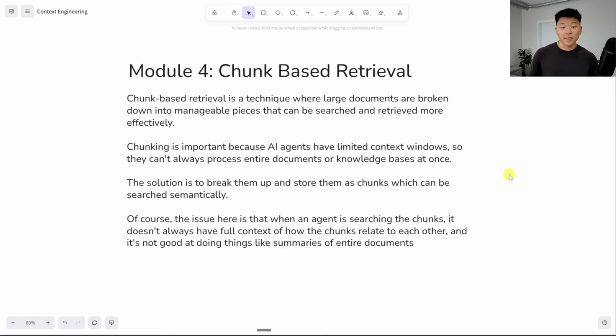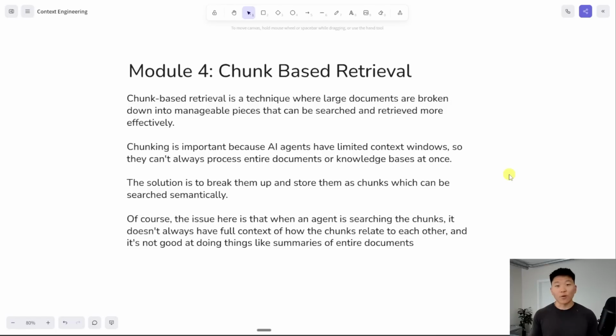Now, this is important because AI agents with different AI models have different context windows, and sometimes those are limited. So you couldn't drop a 65-page PDF at your agent and expect it to be able to see all of it and read all of it and process all of it at one time. But if we chunk them up and we put them into a vector database, the agent would be able to really quickly and easily search through them semantically and pull back the chunks that it needs.